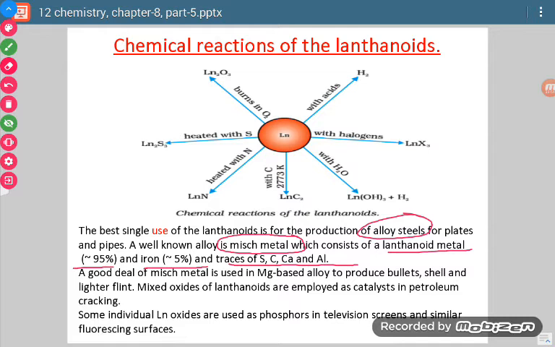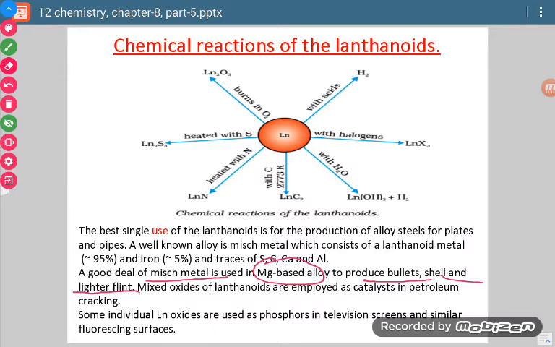So Misch metal is the mixture of these things. Now Misch metal is very useful if we make its alloy with magnesium. Then we can use that alloy to produce bullets, shells and lighter flints.